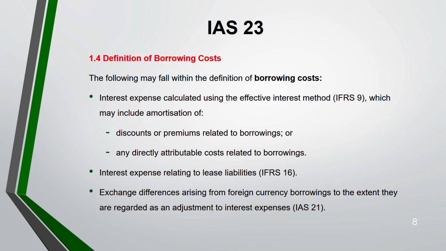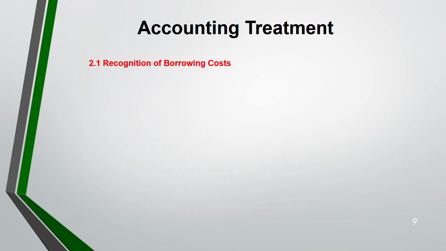Then any exchange difference that arises from foreign currency borrowing, to the extent that they are regarded as an adjustment to your interest expense according to IAS 21, will also be taken as a borrowing cost. And preference dividend when preference capital is classified as a debt. So these four items, remember them, they are part of a borrowing cost.